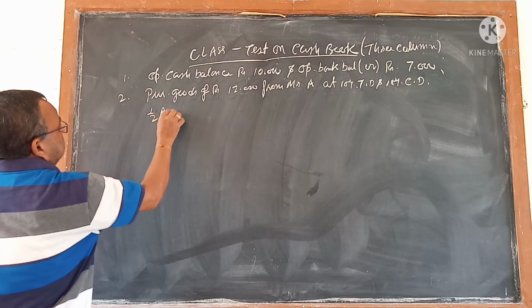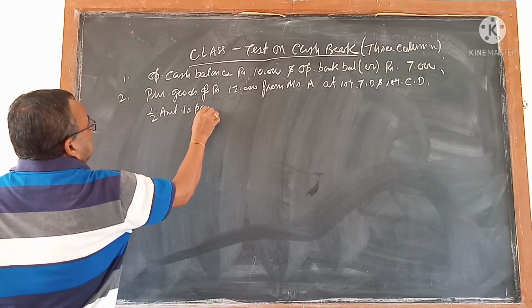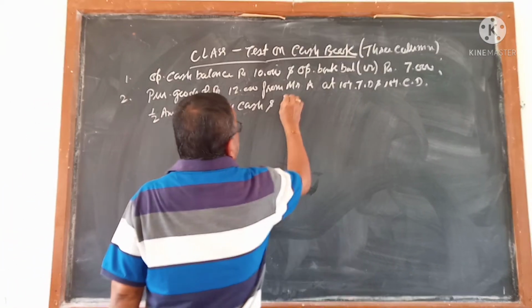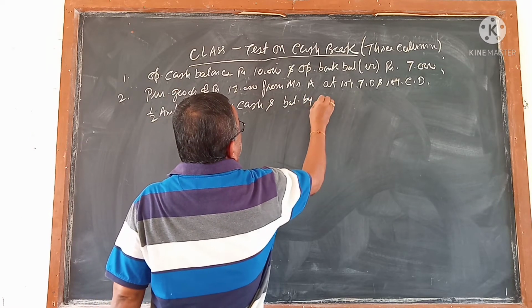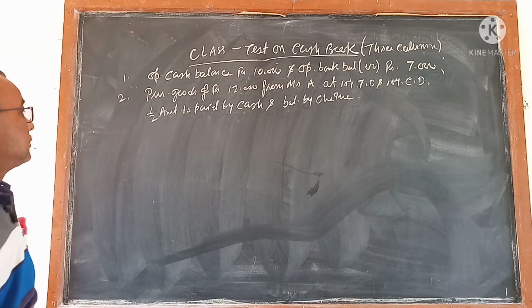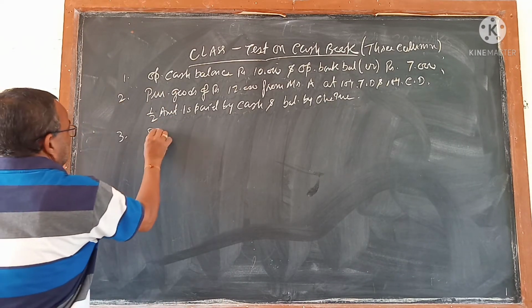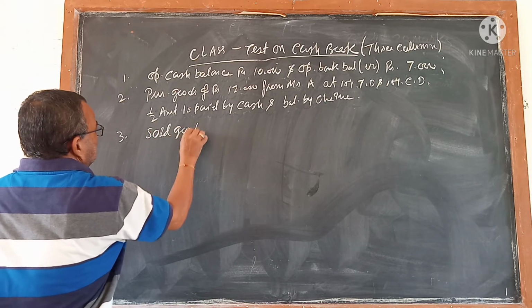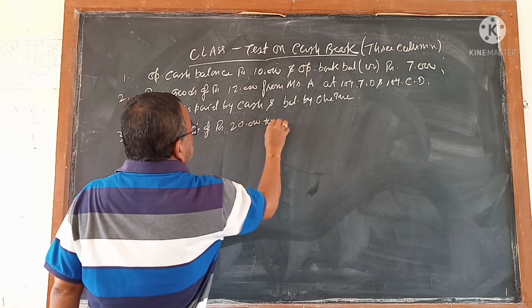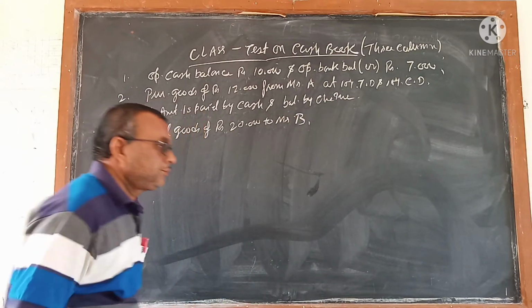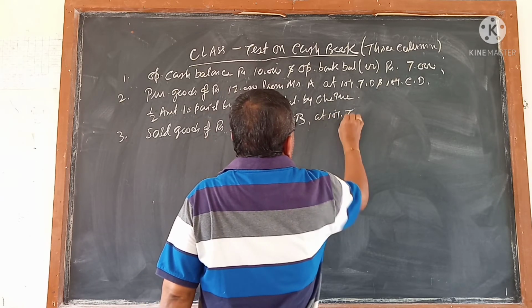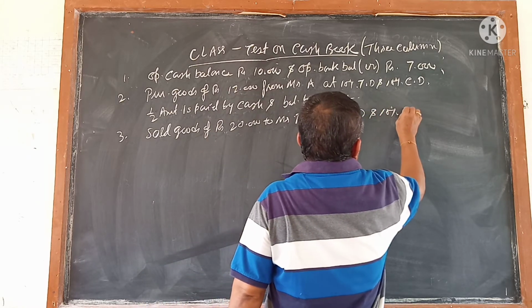Half the amount is paid by cash and the balance by cheque. Number 3, sold goods of rupees 20,000 to Mr. B at 10% TD and 10% CD.